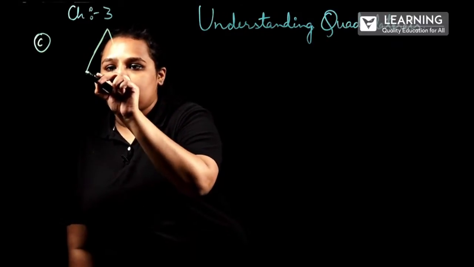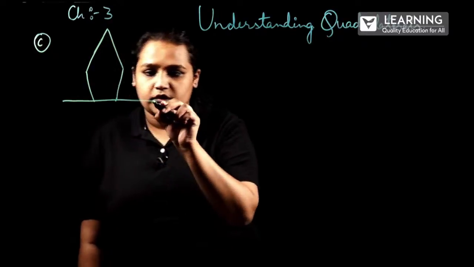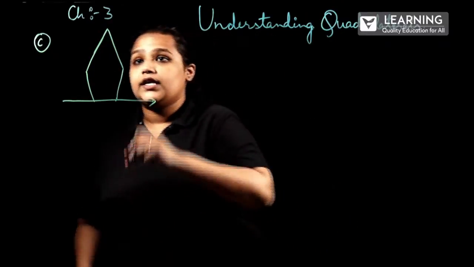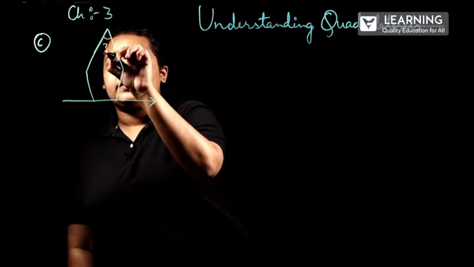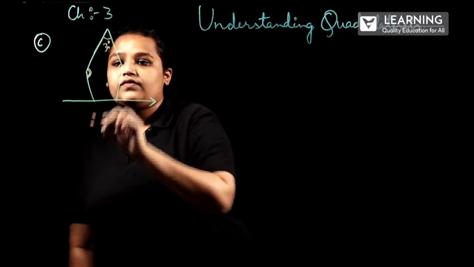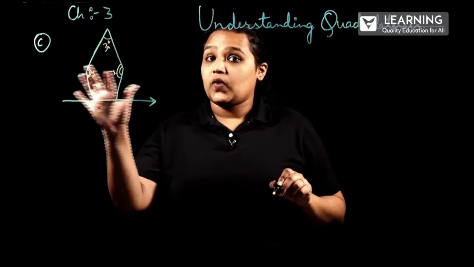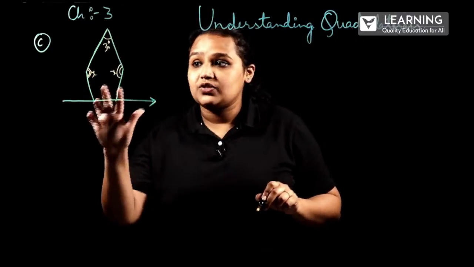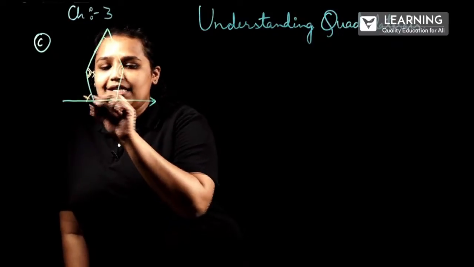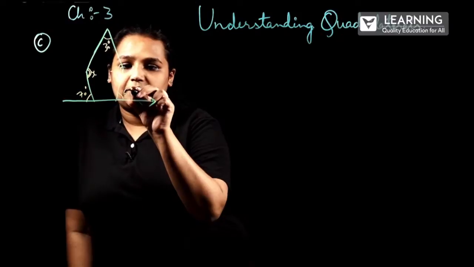And the question is like this. Just check out in your textbook. Here it says that this will be 30 degree, and here they have given x and x. The mark they have given shows that these two angles are the same, meaning equal. So the exterior angles they have given are 70 degree and 60 degree.